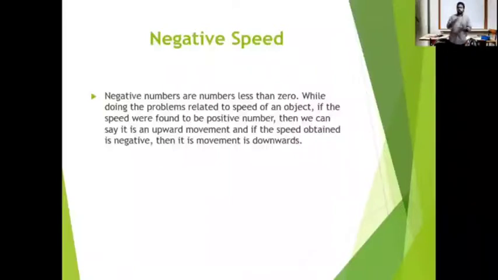Okay, so you have listened to me. See, in our second sentence, after speed of an object, I have given a comma. So I have just paused there. Then I resumed. Again, found to be a positive number, again I paused. Then I resumed. So you have to give proper commas and punctuation, and you should read it accordingly.